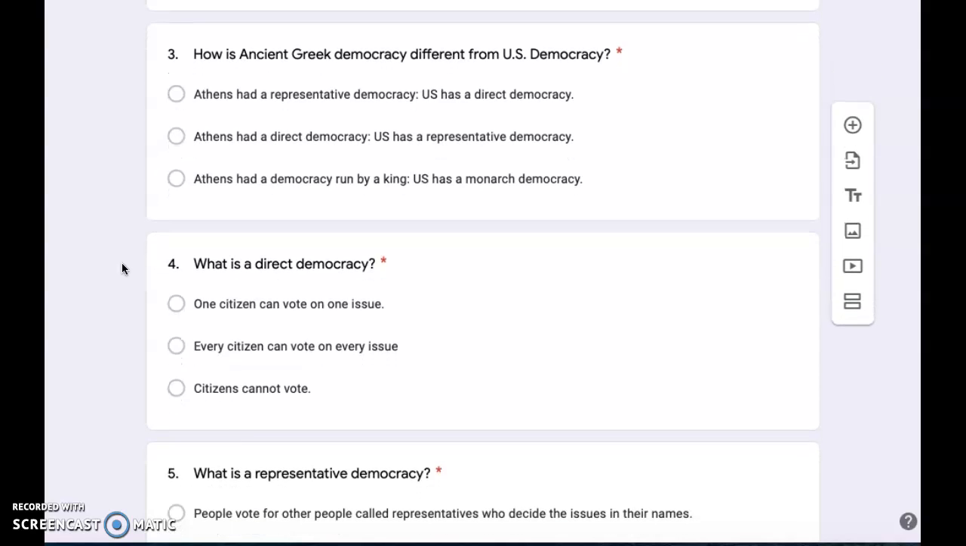Number 3. How is ancient Greek democracy different from U.S. democracy? Athens had a representative democracy, while U.S. has a direct democracy. Athens had a direct democracy, U.S. has a representative democracy. Or Athens had a democracy run by a king, U.S. has a monarch democracy.